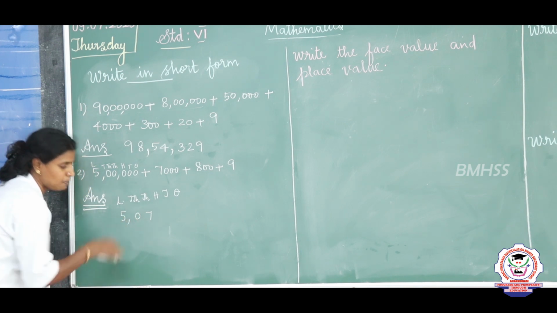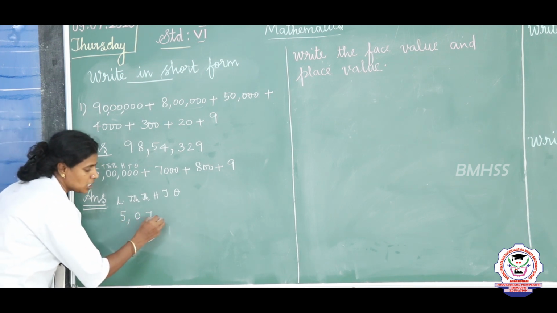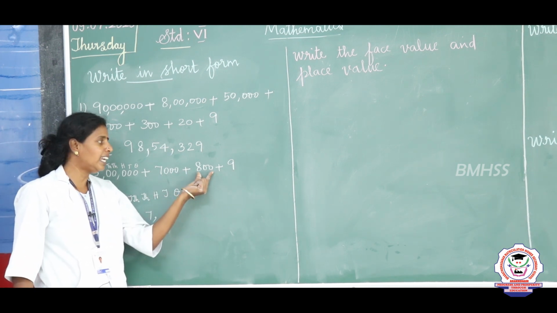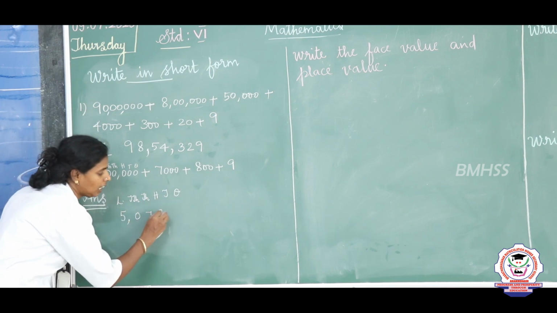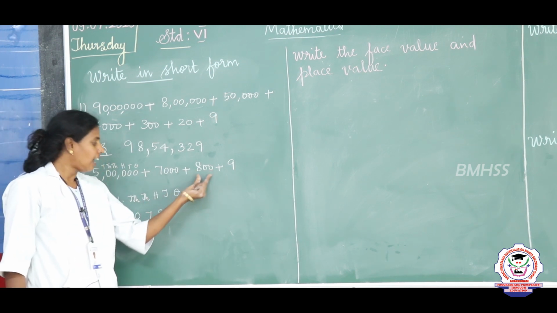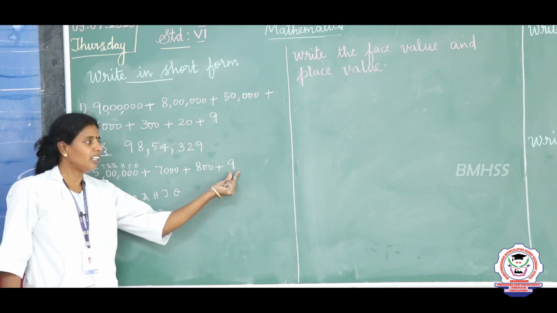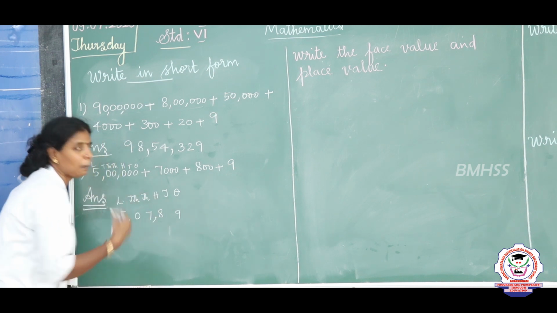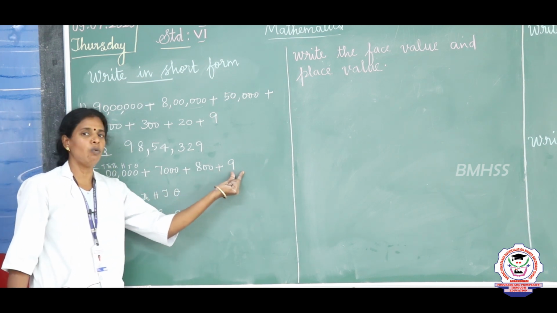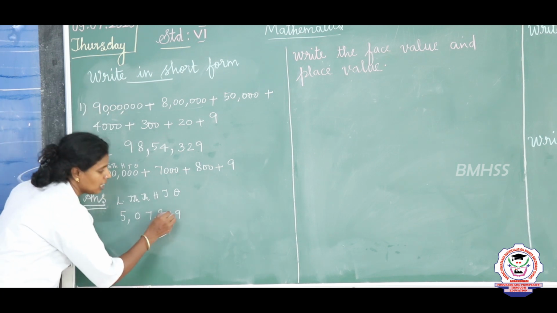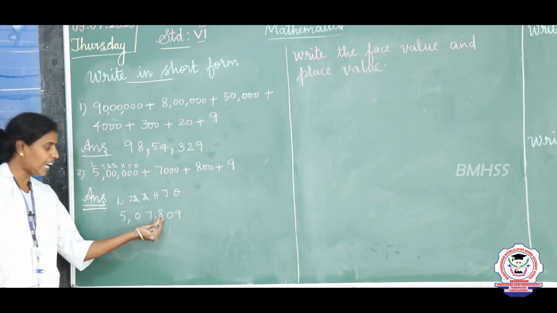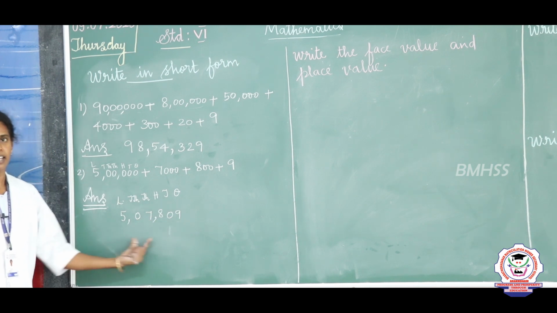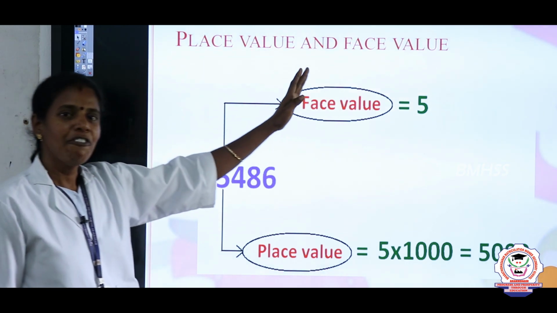So, next to lakhs place a comma. So, next to thousands place a comma. Then after thousands 800 plus 9 is given. 8 is in the hundreds place. So, straight to 100 we can place 8 and next to hundreds place, tens place. But here they have given only 9. 9 which is in the ones place. So, straight to ones place we can place 9. In between hundreds place and ones place, tens place is not given in this. So, we are going to write 0 which is 809. So, the answer is 5,07,809, right?